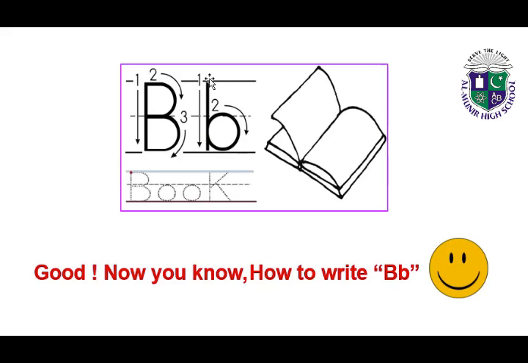Okay, now write small b. Draw a straight standing line from the first line till third line. Make a curve at the right side of the standing line which joins the standing line to write b. So B-ba, book. Good. Now you know how to write B.